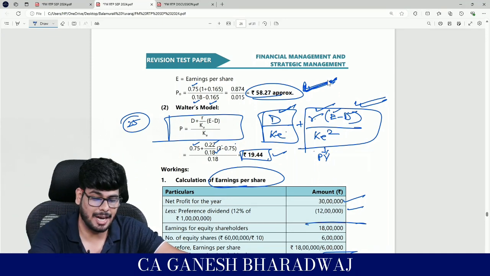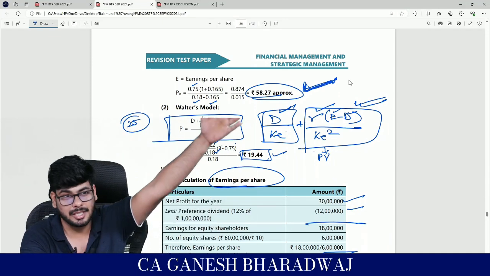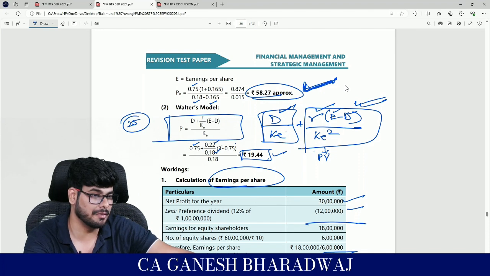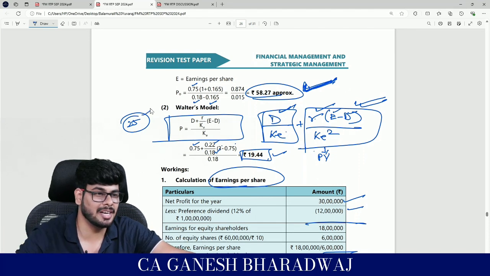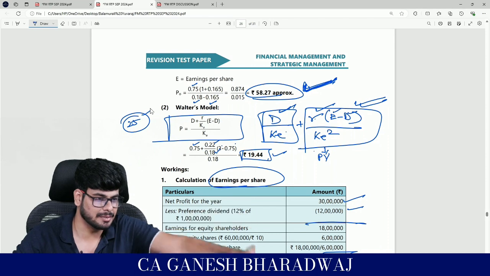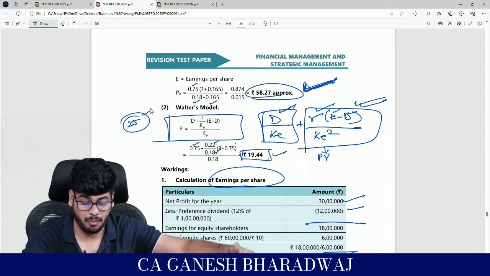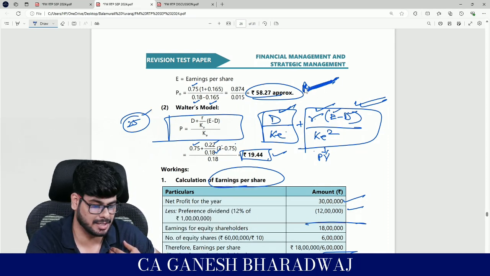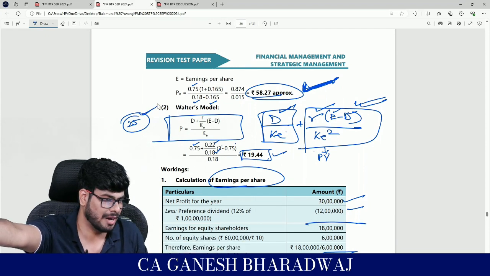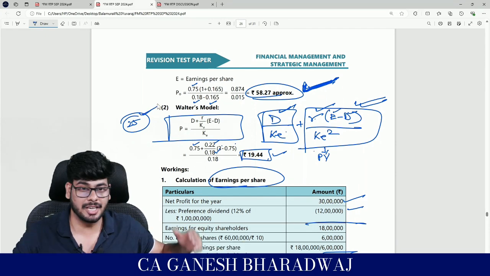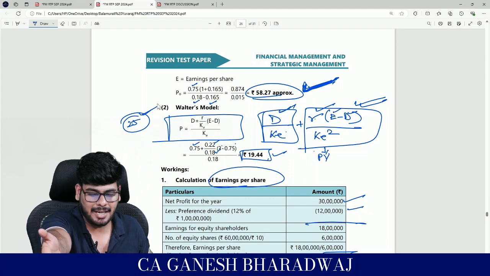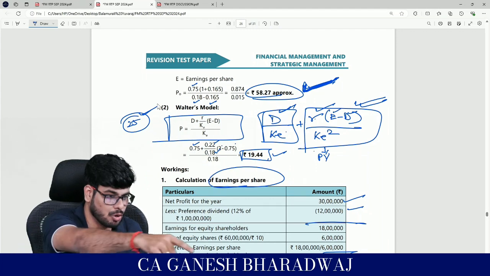You do the valuation as per Gordon's model. You are saying that this company is worth 58.27. But in the market it's quoting only at 25. What will you do? You will buy it. See, this is the value that you are attaching, but it is being valued in the market at only 25 rupees. You're saying that the value of the company is huge. In the market, I'm readily getting it at a cheaper price. You will go and buy it.